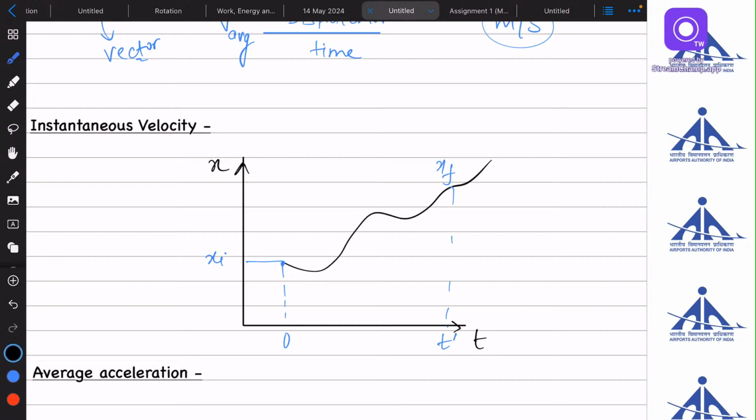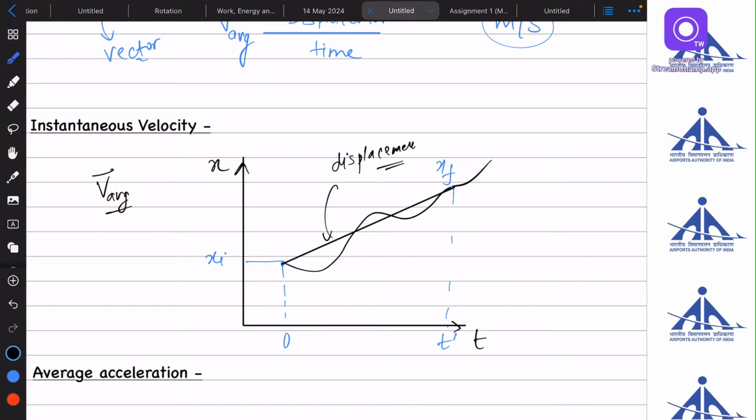If I join these two points, this will be known as displacement. I know that the difference between the final position and initial position is displacement, and if I divide this value by time, I get average velocity, displacement upon time.